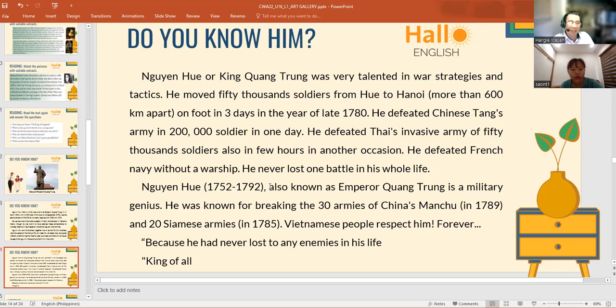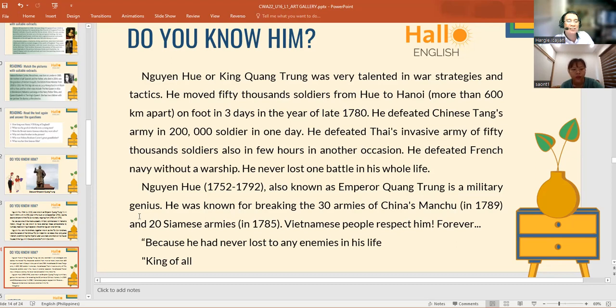Nguyễn Huệ, 1752 until 1792, also known as Emperor Quang Trung, was a military genius.